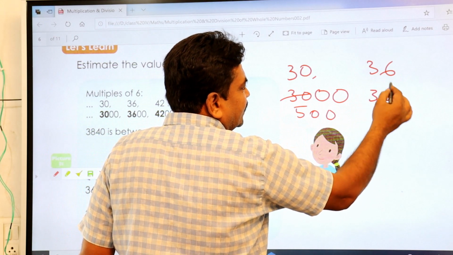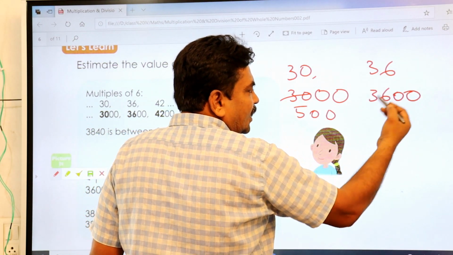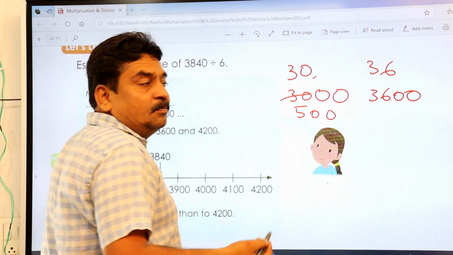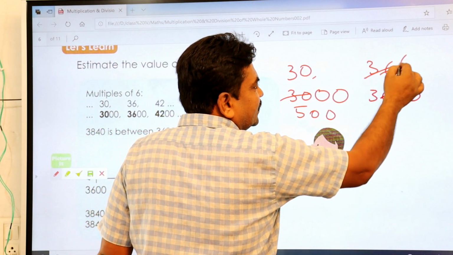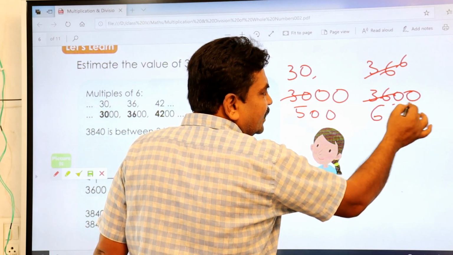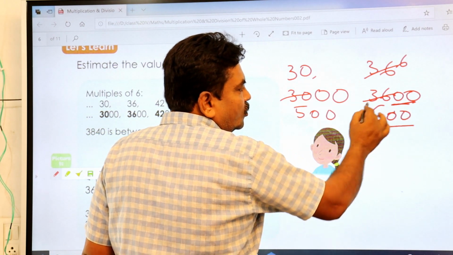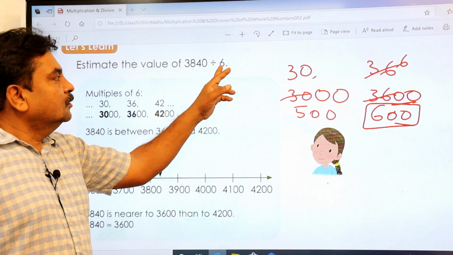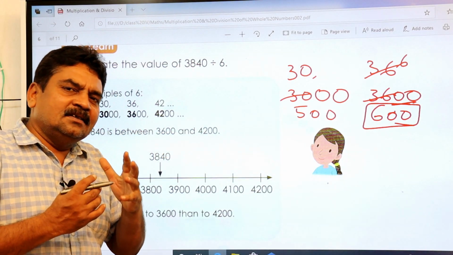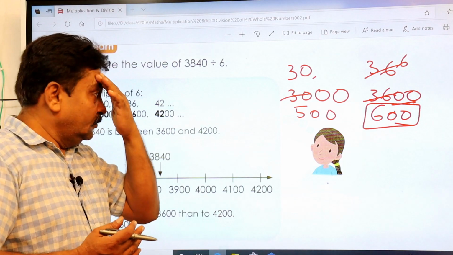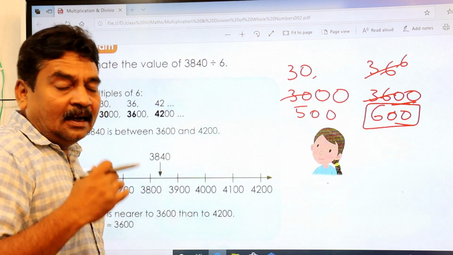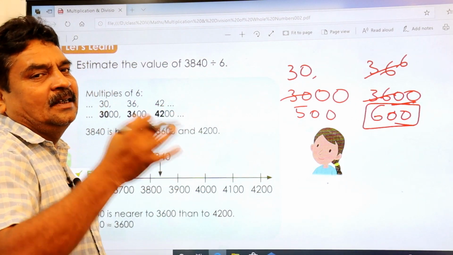That is, 36, 3600 also goes, 36000 also goes. 6 6s are 36, and these two zeros you copy here. So it goes 600 times. Here you have to estimate in such a way that the value should cancel by 6. It should be a multiple of 6.